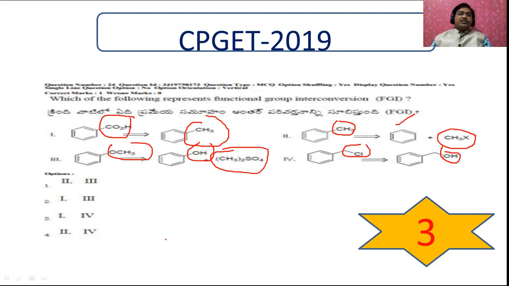What is our answer? It is 3. Why is the answer 3, that is 1 and 4? Because in 1 there is no byproduct. Simply by oxidation you can convert into this compound, and simply by reduction, by different methods, you can convert into here.